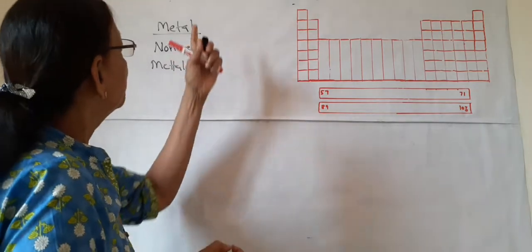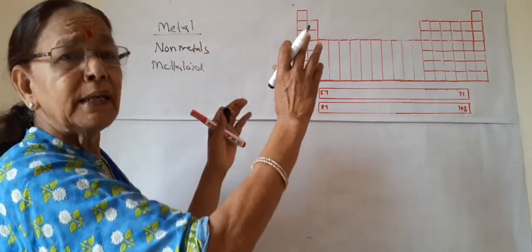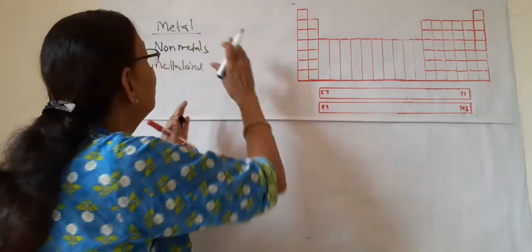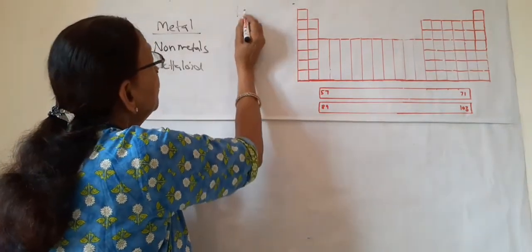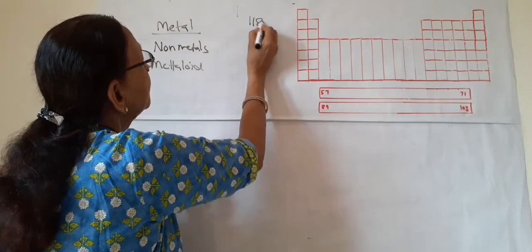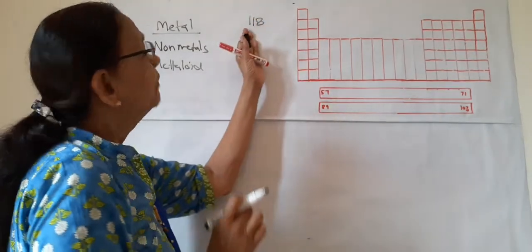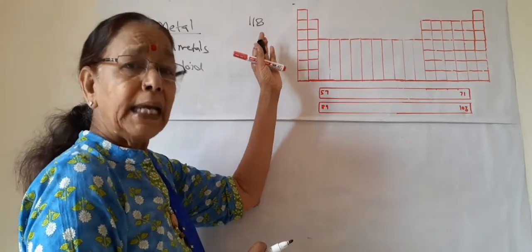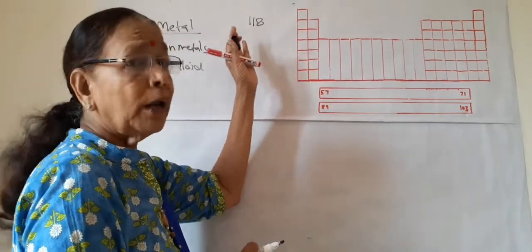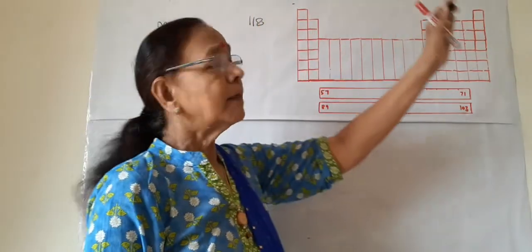So first we should know, because this table is the classification of metals, non-metals and metalloids. Today we know 118. The total number of metals, non-metals and metalloids is 118.